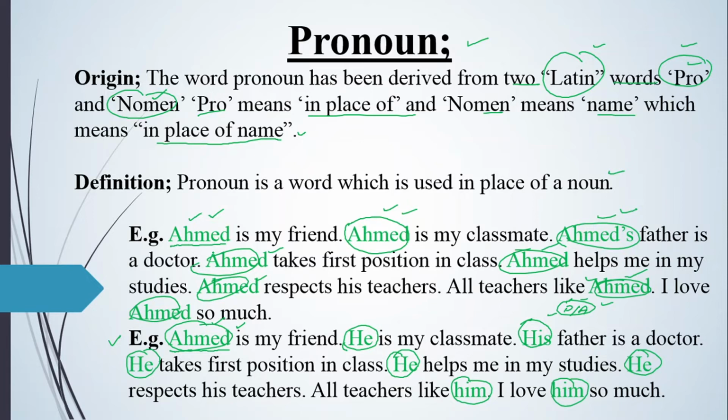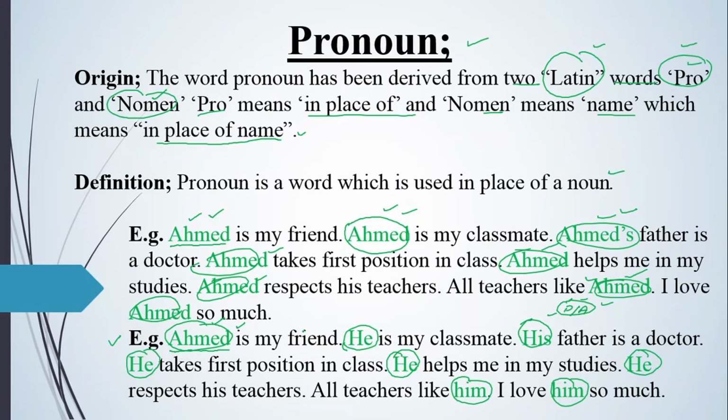Now if I write the appropriate paragraph, I will say, Ahmad is my friend, he is my classmate, his father is a doctor, he takes first position in class, he helps me in my studies, and he respects his teachers. All teachers like him. I love him so much. So this is all about the origin and definition of pronoun.